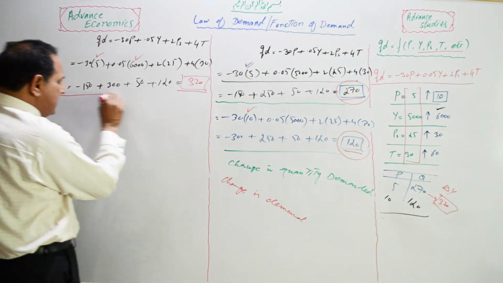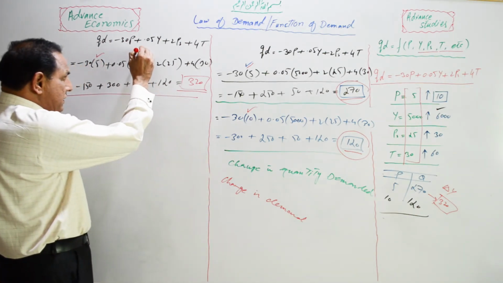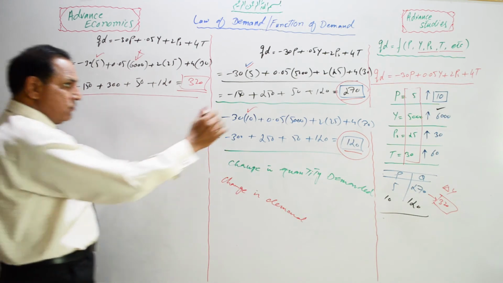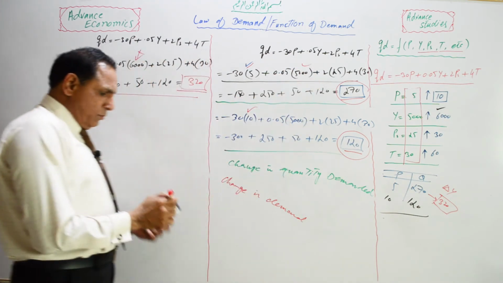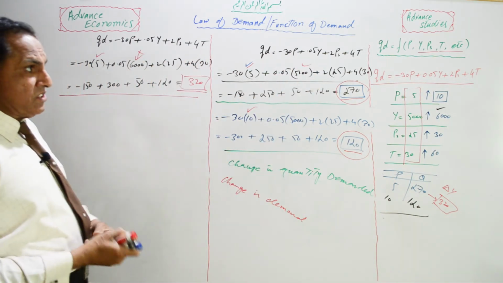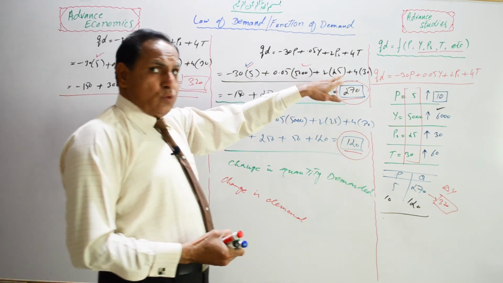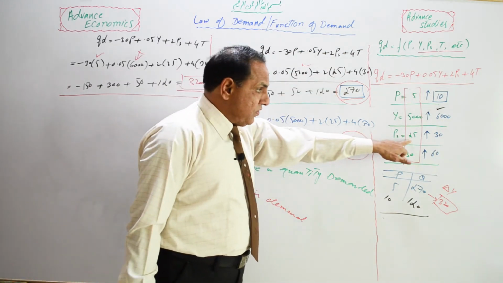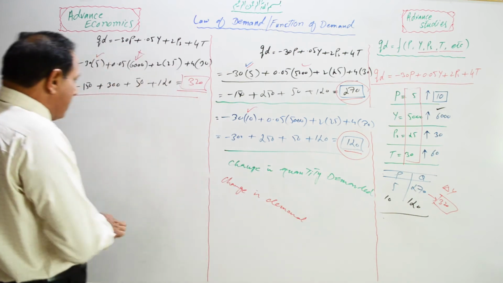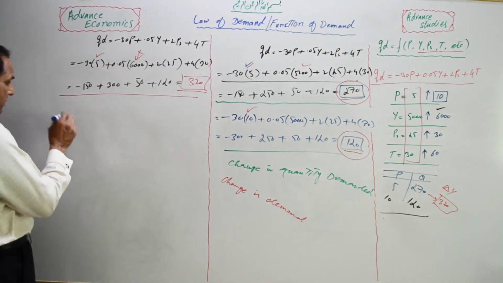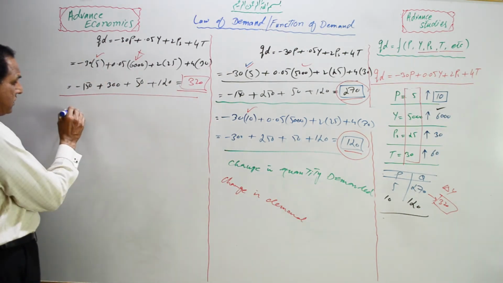Once again, suppose that there is no change now in the income of the consumer, that is equal to 5,000 rupees, and we suppose that now there is a change in the price of substitution goods, that reaches from 25 to 30. Now let's see what will happen now. Now adjust all these values.